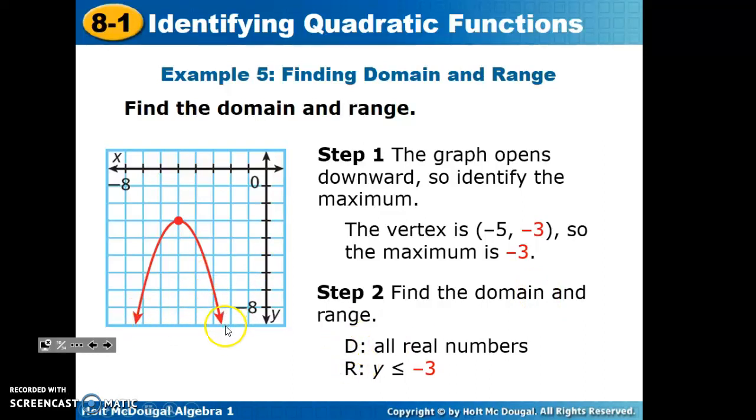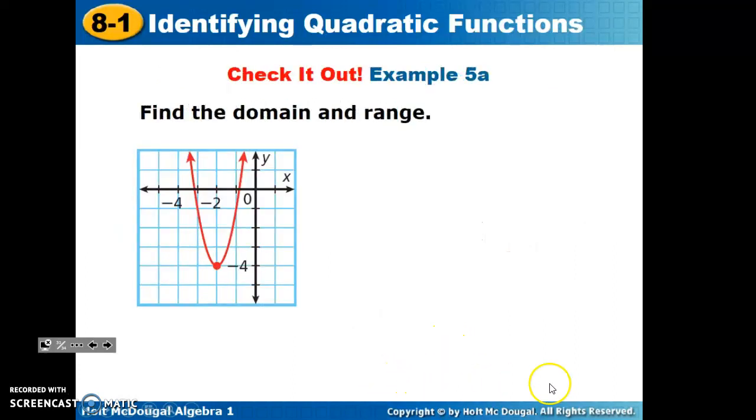This graph will come down and go out forever in both directions, left and right. It's going to open up increasingly. So we say that the x values are all real numbers and y is less than or equal to negative 3. Please try the check it out problem 5a. Find the domain and range of this function. Pause your recording, and come back and check your solution.